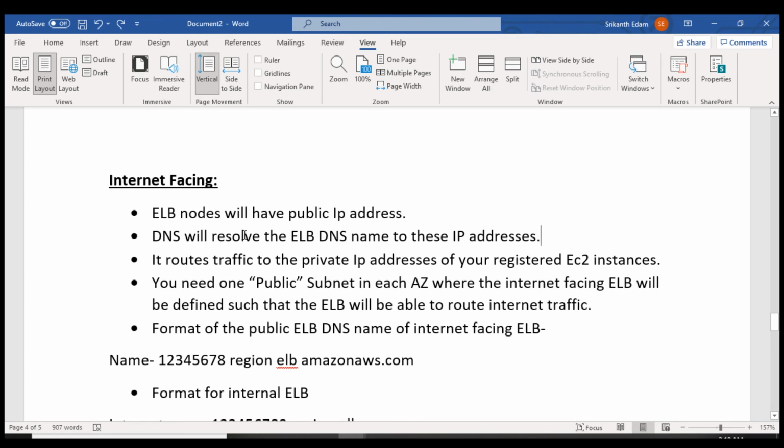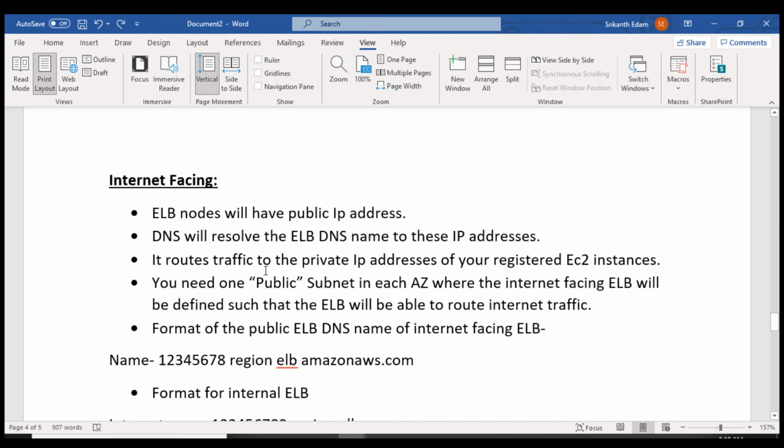DNS resolving means the web server will have an IP address and a website name, right? So that is a DNS name. So the DNS name will resolve the elastic load balancer name to this IP address. The front load balancer will have an IP address, and using the DNS name, it is going to convert it.